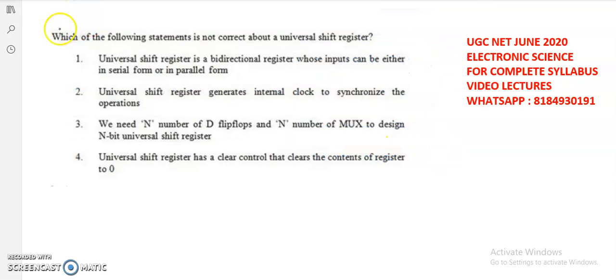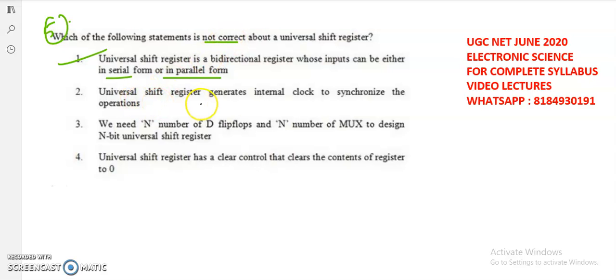And FOM is also called speed power product. Okay, and now while coming to the fifth question, which of the following statements is not correct about a universal shift register? So universal shift register means it can take the serial in, it can take the serial out, and it can take the parallel in. So each and everything it can do, and it can do the left shift and right shift, all the things it is able to do. And here, while coming to the given options, universal shift register is a bidirectional register whose inputs can be either serial in or parallel in. Okay, yes, it's correct. But they are asking for not correct.